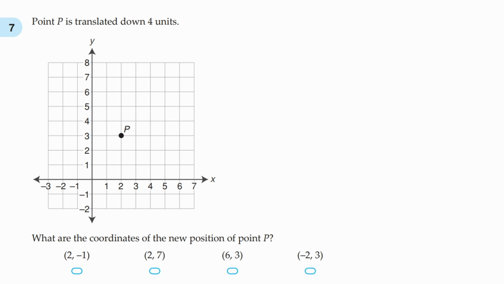Question number 7. Point P is translated down 4 units. What are the coordinates of the new position of point P? If we move it down 4 units, it would go here, 2, here, and to here. This would be the new spot of point P. Because the x-axis always comes first, let's look at the x-axis, which is 2. So it starts with a positive 2, and the y-axis, we can see, is negative 1. So after that comes negative 1. So the answer would be A.